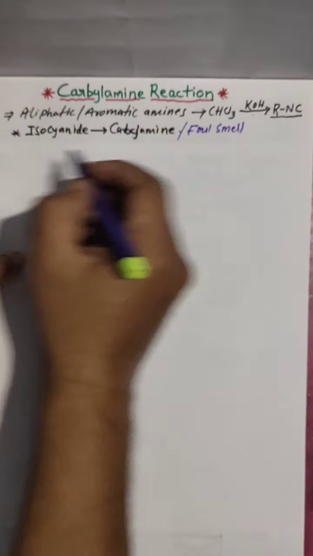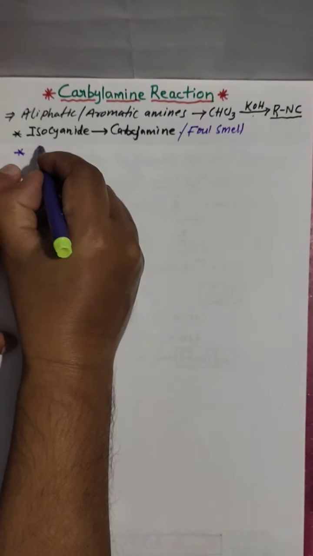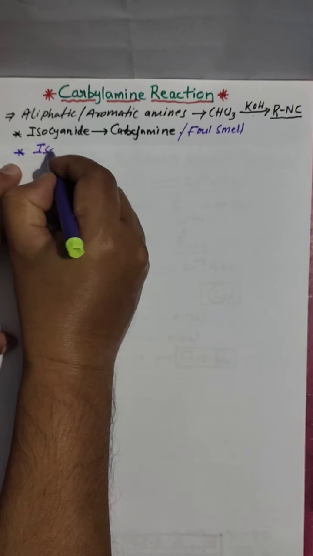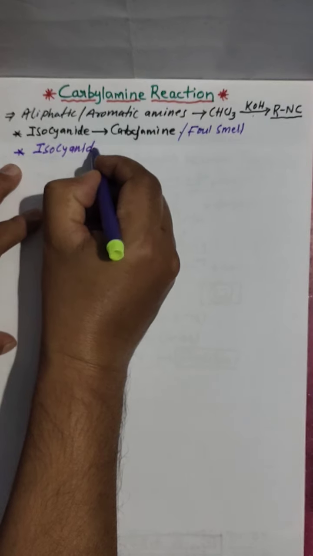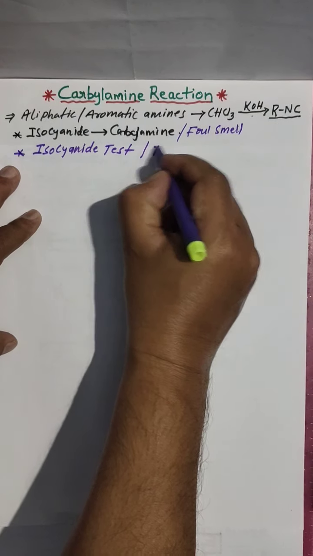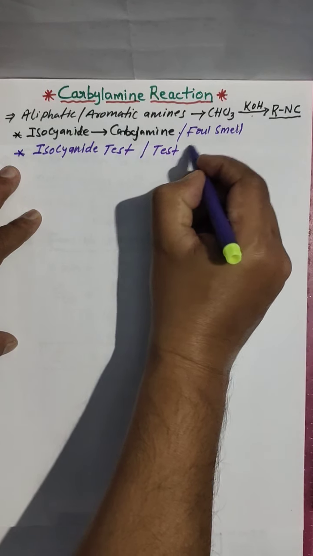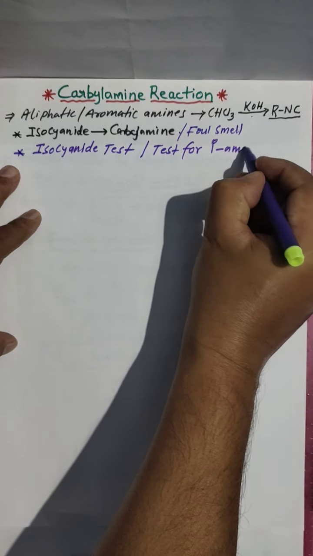That's why isocyanides are forming here, and that's why we also call this reaction the isocyanide test, or the test for primary amines.